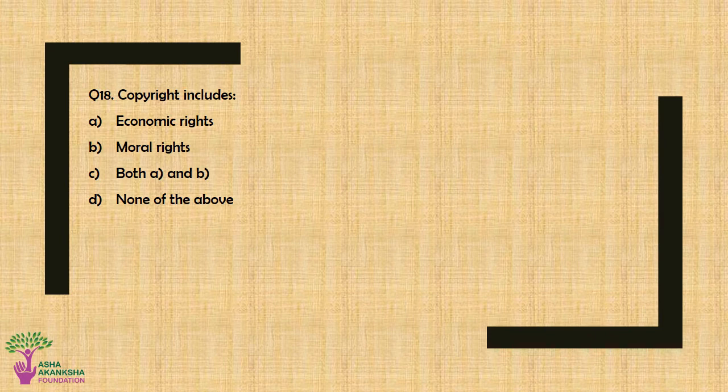Question number 18. Copyright includes option A, economic rights, option B, moral rights, option C, both option A and option B, or option D, none of the above. The correct answer for this question is option C, both option A, economic rights, and option B, moral rights.